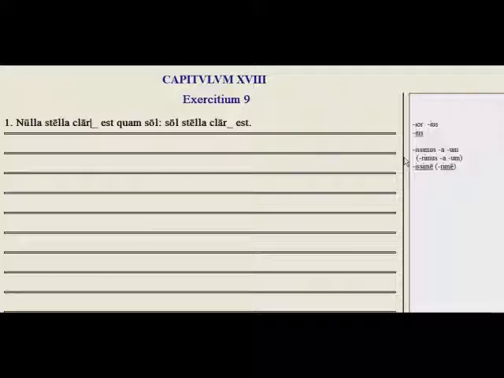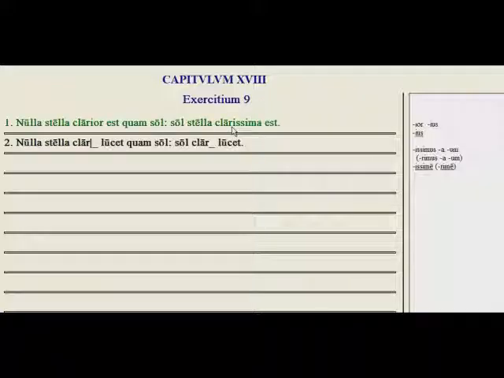Here we have more comparatives. No star is brighter, clarior, than the sun. The sun is the brightest, clarissimus. Let's go ahead and try the rest of those comparatives and superlatives with the adverbs also thrown in. The underlined ones here are the adverbs. And issime means the most adverbial thing. So like shines the most brightly, clarissime.